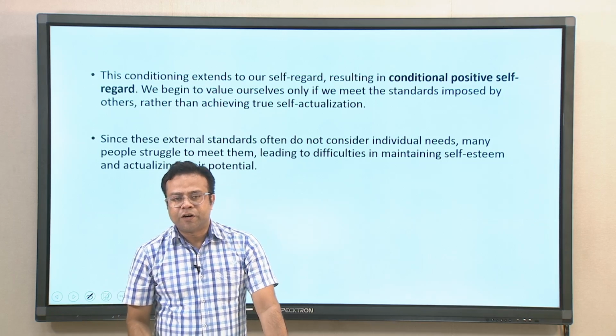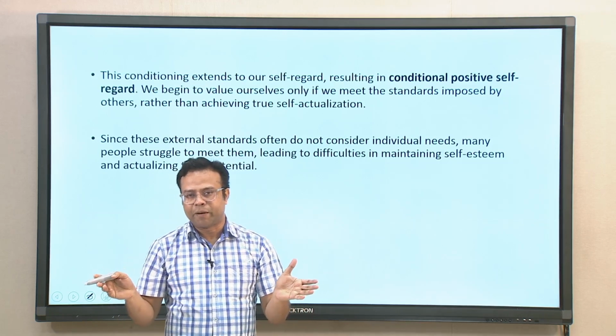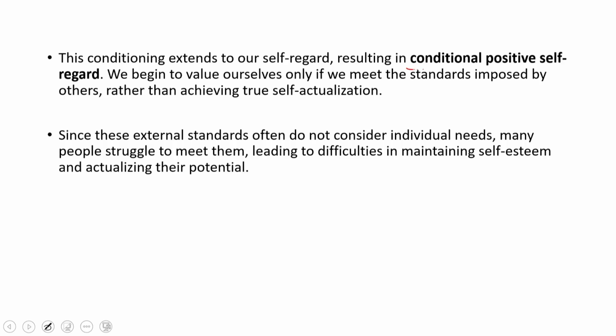This conditioning extends to self regard, which can become conditional positive self regard. Now you also respect yourself only when you fulfill those conditions. Your self regard also becomes conditional, because your self regard depends on the positive regard given by others. So when positive regard becomes conditional, your self regard also becomes conditional. We begin to value ourselves only if we meet the standards imposed by others, rather than achieving true self actualization. So that is how society conditions our whole behavior.